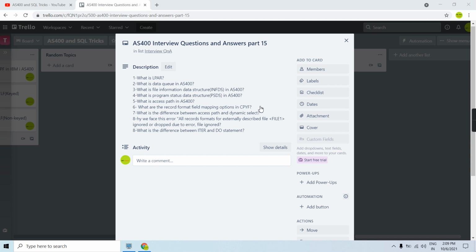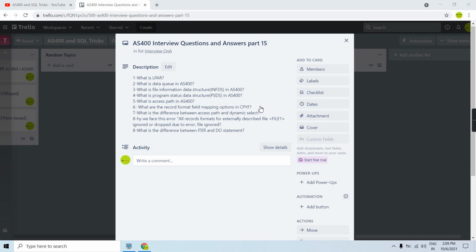If both files have different record formats and I use *MAP, all the fields which are the same in both of them and in the same sequence will get copied from the from file to the to file.